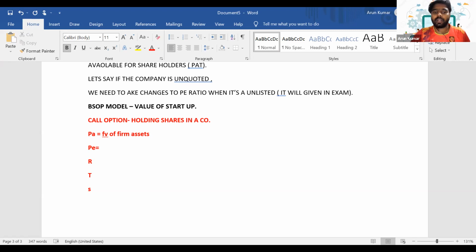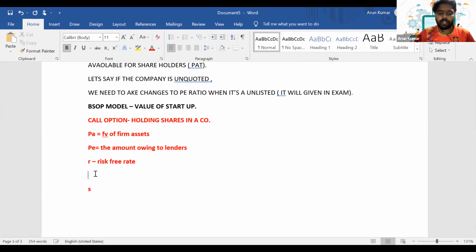Okay, then PE will be the amount owing to lenders. Then R is the risk-free rate.